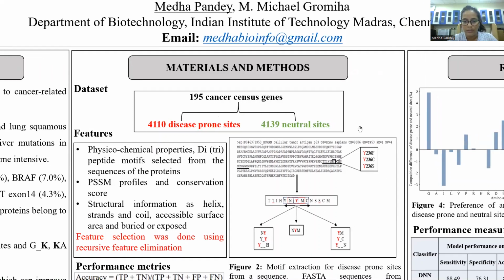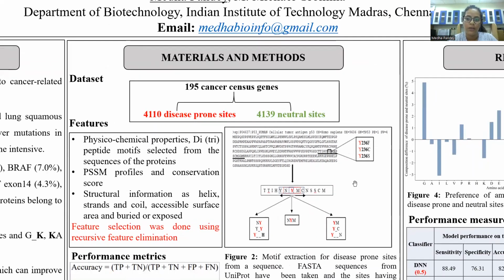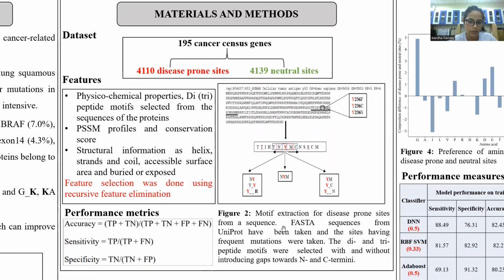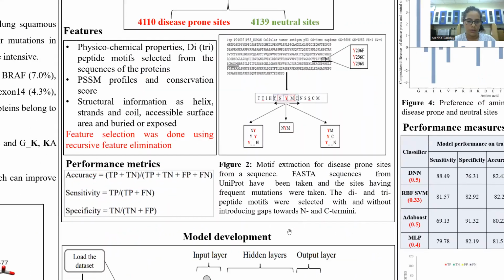In this figure, you can see how we identified the sites and how we calculated the motifs. Here I have given the example of a sequence where at position 236, tyrosine has been mutated to phenylalanine, cysteine, and serine. We tried to get the di and tripeptide motifs around this site, and we used this information as a feature. Likewise, we got the information on specific motifs.